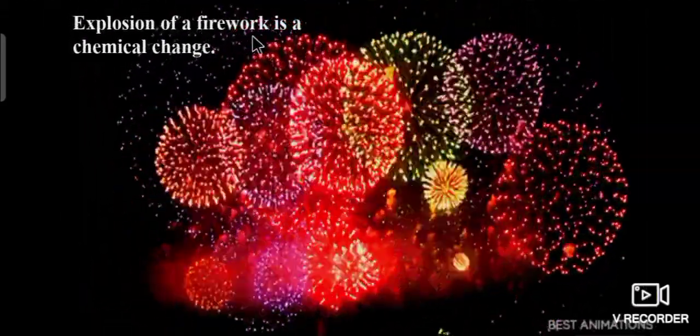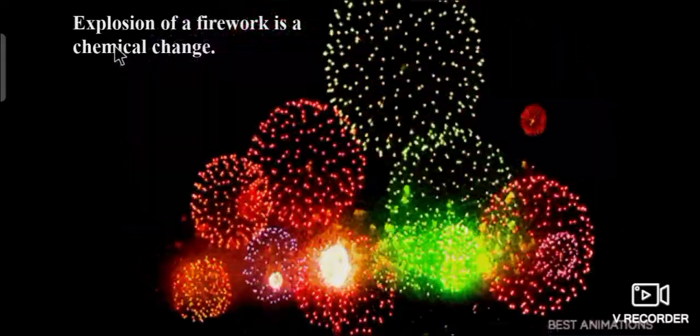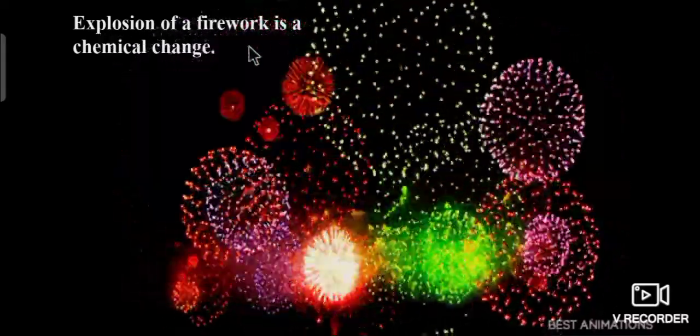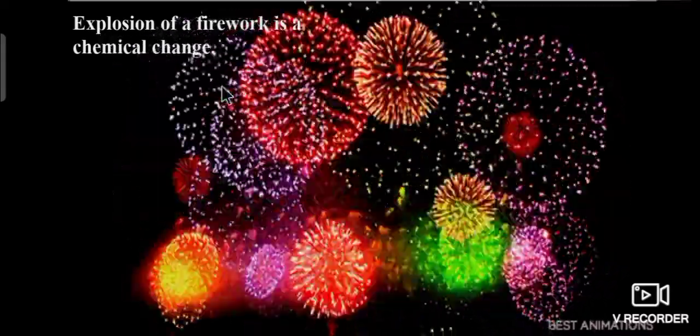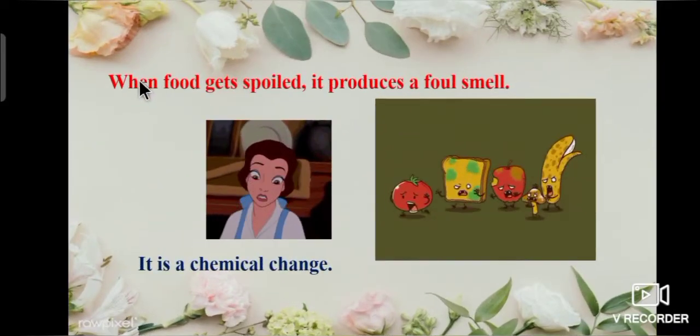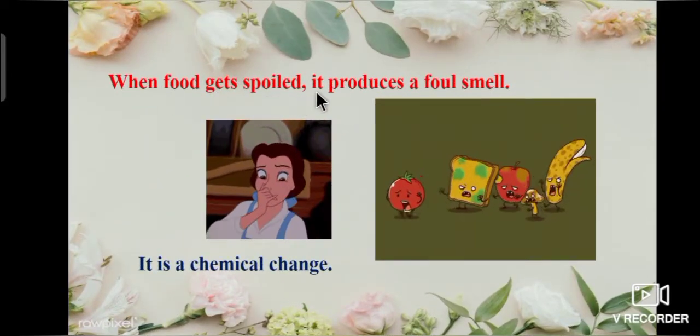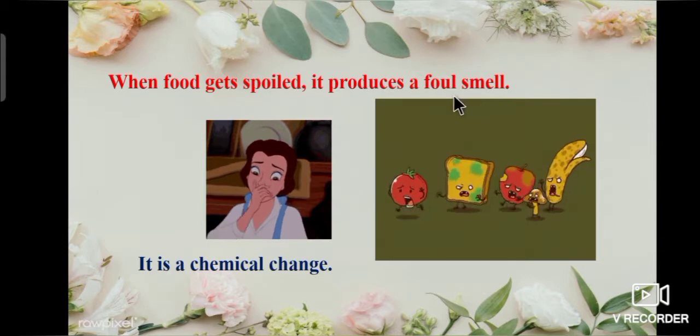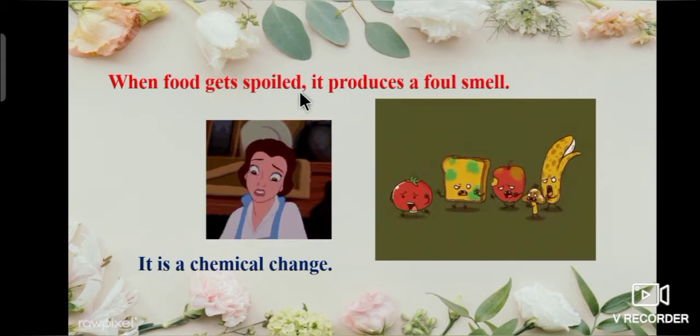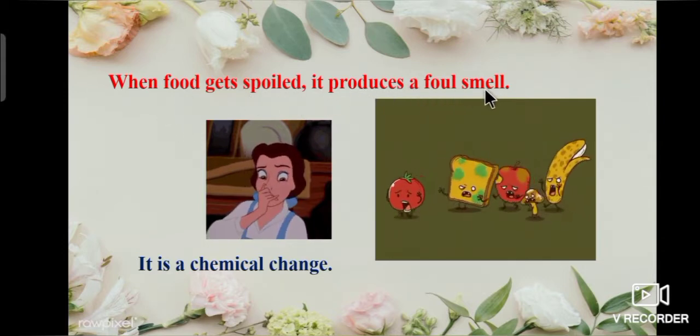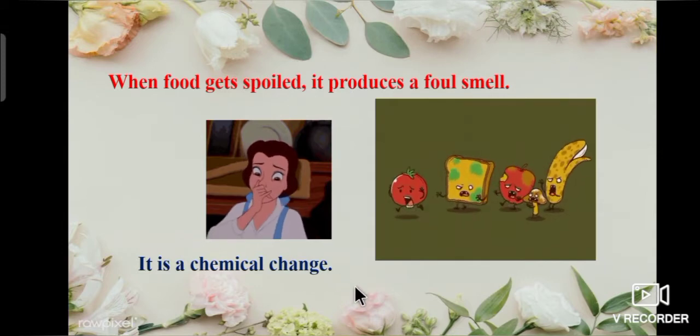Explosion of a firework is a chemical change. When food gets spoiled, it produces a foul smell. It is a chemical change.